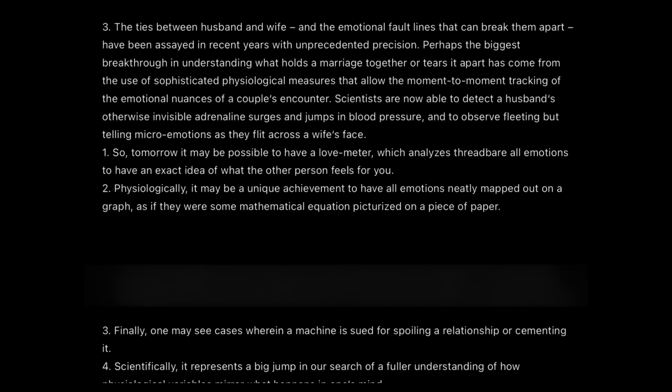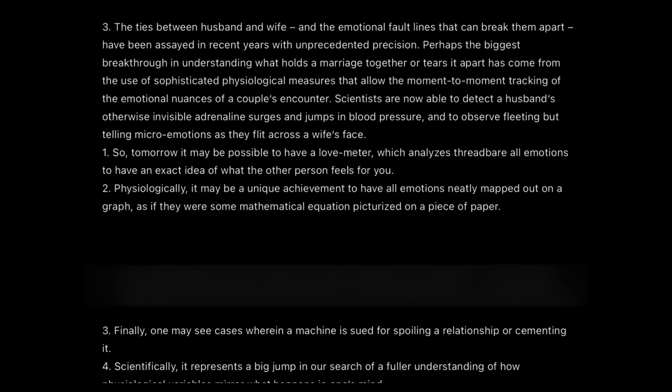At the top, they are actually talking about this kind of device only, or this kind of innovation only, where they are able to understand the emotions and the changes in the emotions using the adrenal surges and the jumps in the blood pressure easily. So just giving it a name in the conclusion statement as love meter will not be convenient for us to take up as a conclusion. So these are very close options, guys.